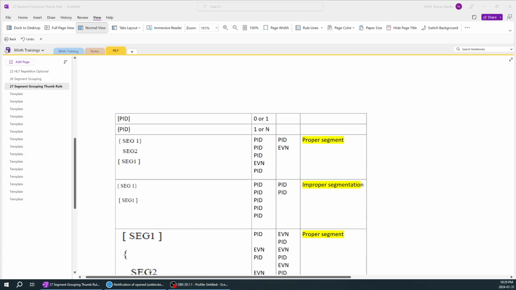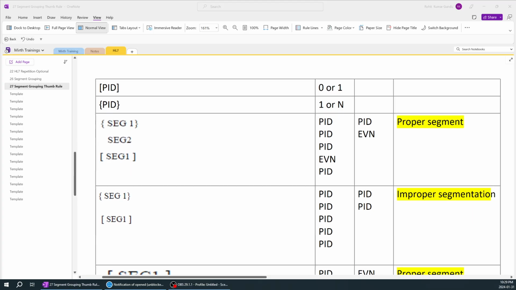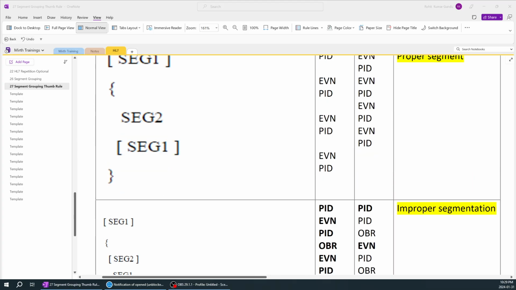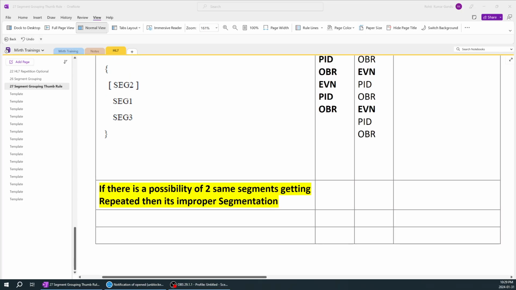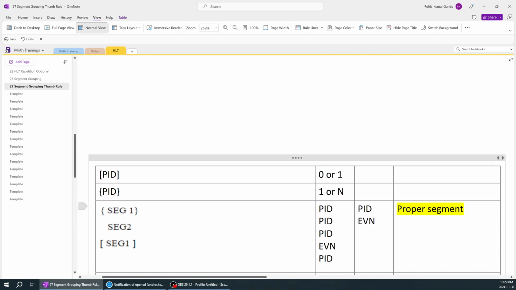It would be very easy to score marks and get certification with this: if there is a possibility of the same segments getting repeated, then it's an improper segment. You cannot find this definition even on Google. It's a very simple thumb rule. If there is a possibility of two segments getting repeated, then it's an improper segment. So we'll go back to our examples.